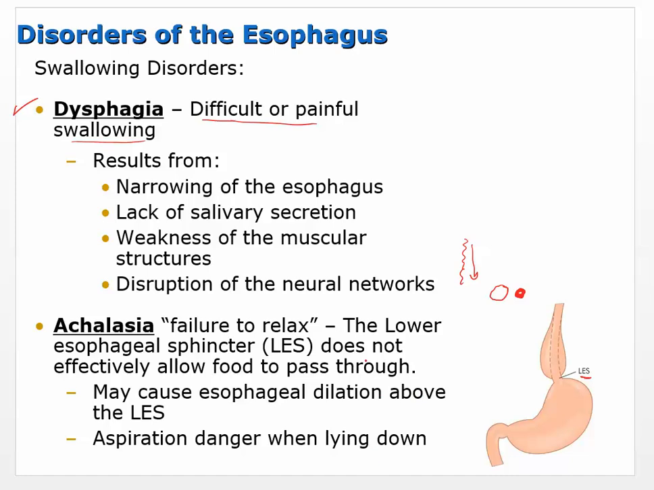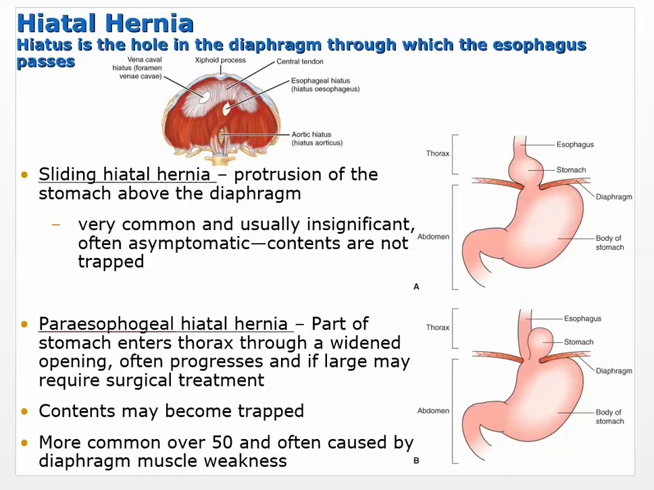So if it doesn't relax, then that means that food doesn't completely move into the stomach, and so it may cause food to collect, and you may see this esophageal dilation above the lower esophageal sphincter. Okay, so that means that food that's supposed to move into the stomach isn't quite making it, and so you may see something like aspiration when you're lying down, that food may creep up, or some kind of reflux or regurgitation of that food may happen because that lower esophageal sphincter is not relaxing the way it should be.